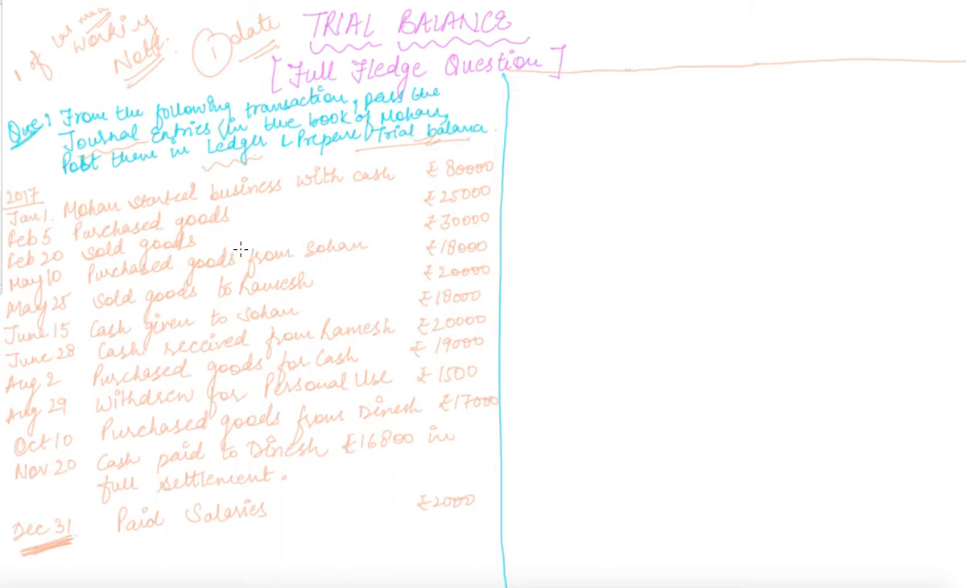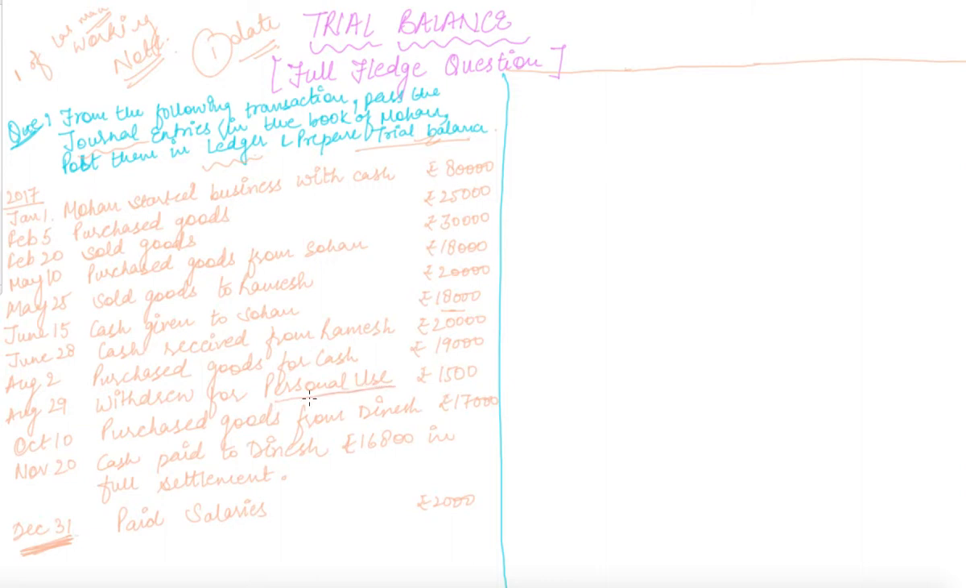Okay, so our next entry is on February 20, sold goods rupees 30,000. On May 10, purchased goods from Sohan rupees 18,000. May 25th, sold goods to Ramesh rupees 20,000. June 15, cash given to Sohan rupees 18,000. June 28, cash received from Ramesh rupees 20,000. August 2nd, purchased goods for cash rupees 19,000. August 29, withdrew for personal use.